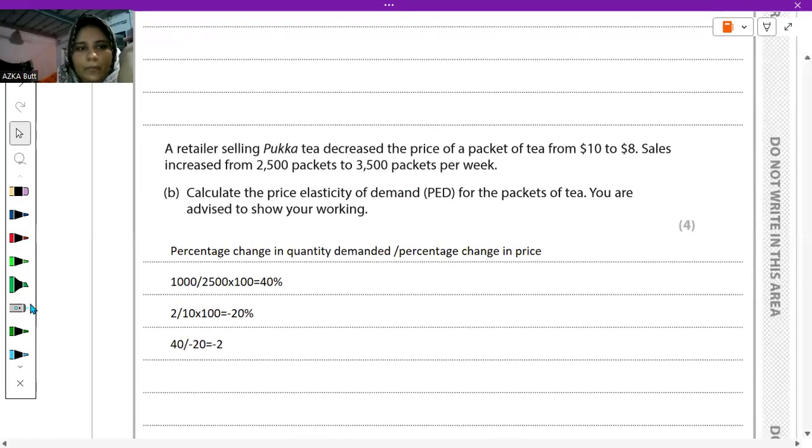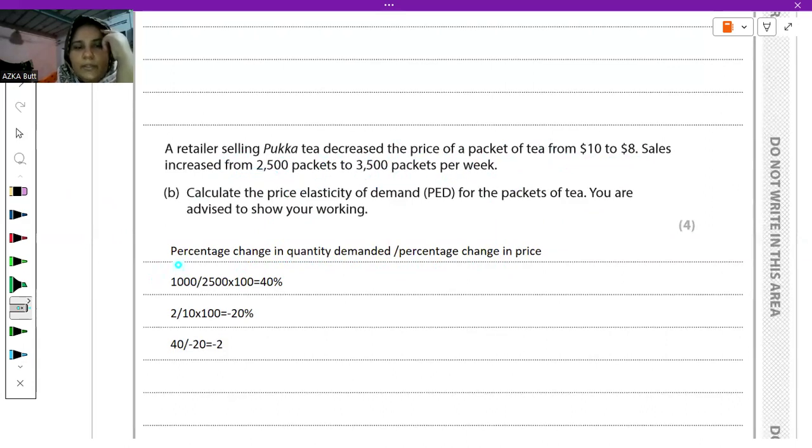And question number four: we have to calculate the PED of the packets of tea, and you are advised to show your working. First of all, you have to write its proper formula, and that will give you your knowledge marks. So percentage change in quantity demanded divided by percentage change in price. The retailer selling packet tea decreases the price from $10 to $8. Sales increase from 2,500 to 3,500 packets per week.